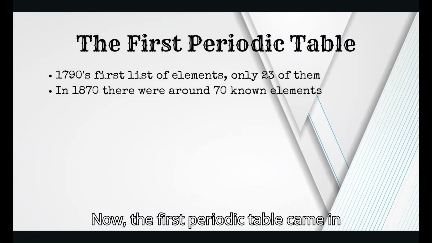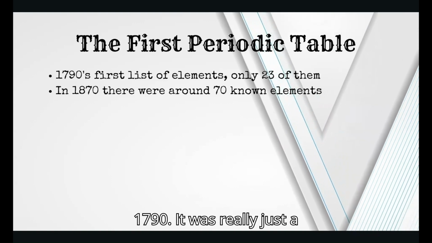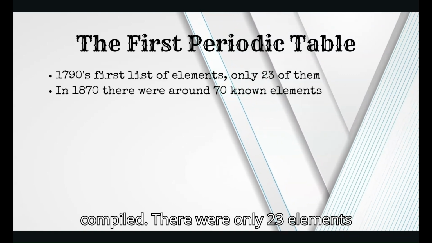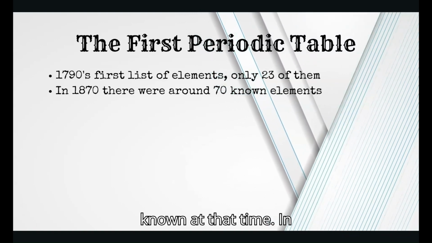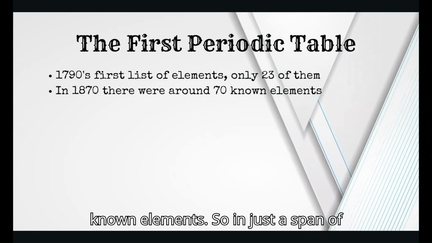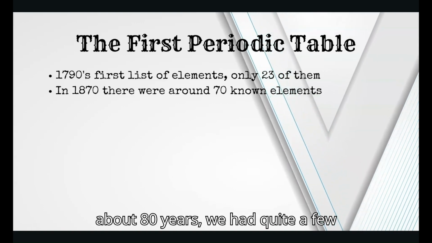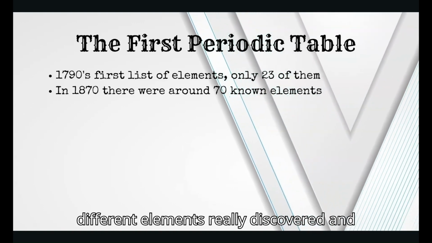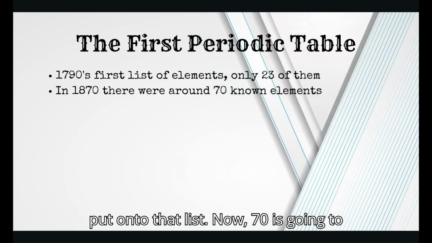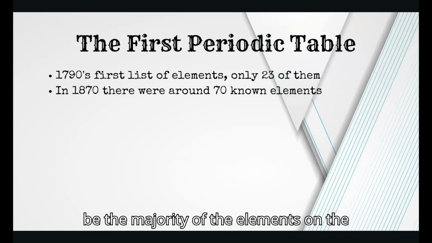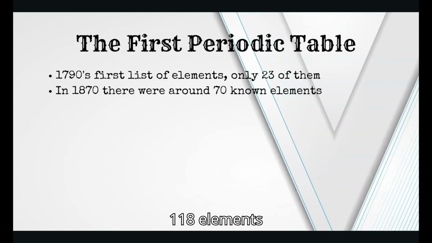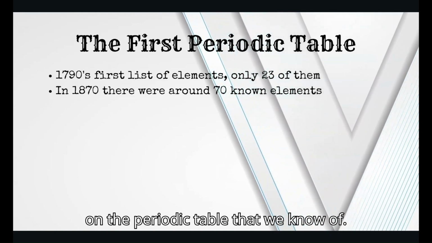Now, the first periodic table came in 1790. It was really just a list of different elements that was compiled. There were only 23 elements known at that time. In 1870, there are around 70 known elements. So, in just a span of about 80 years, we had quite a few different elements discovered and experimented with that we were able to put onto that list. Now, 70 is going to be the majority of the elements on the periodic table. Currently, there are 118 elements on the periodic table that we know of.